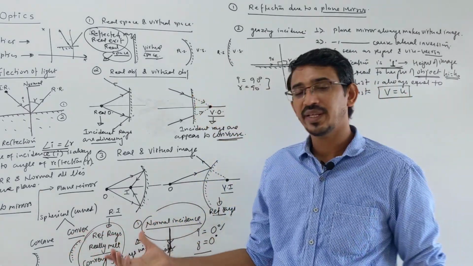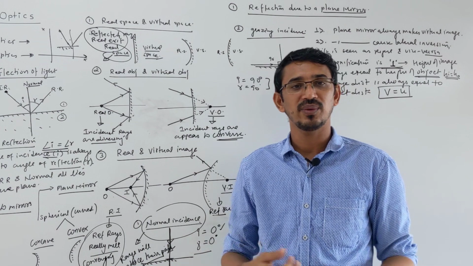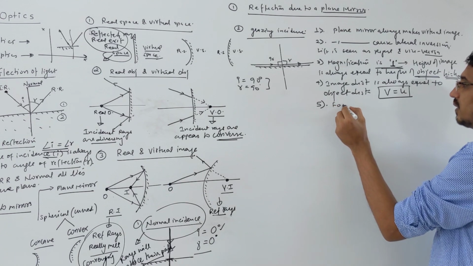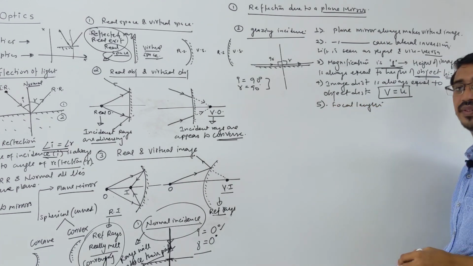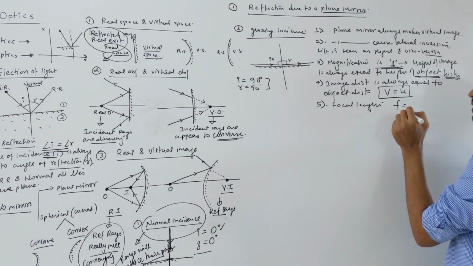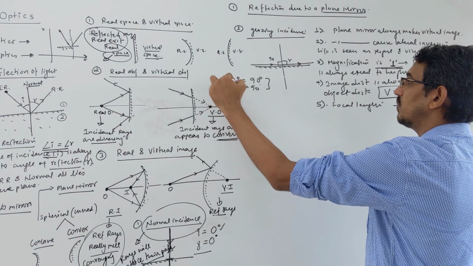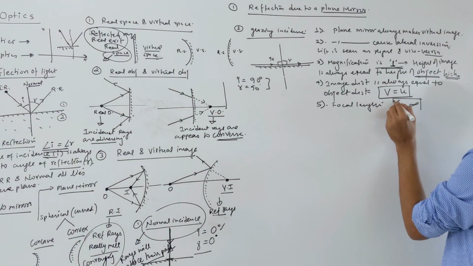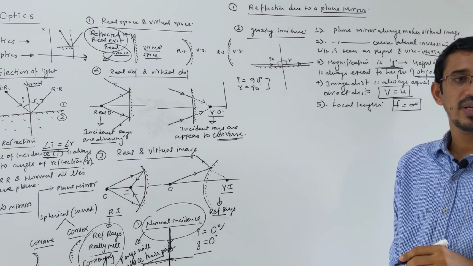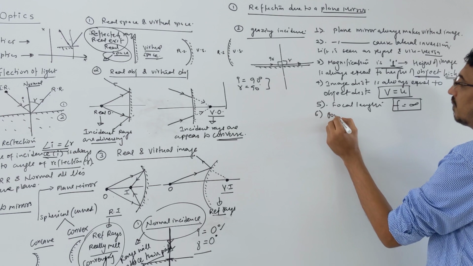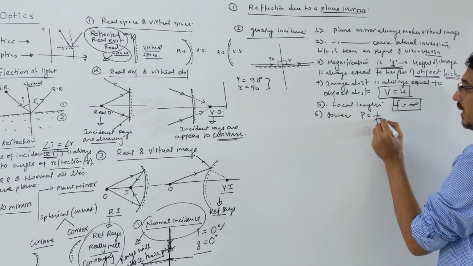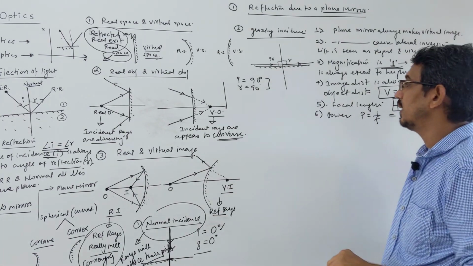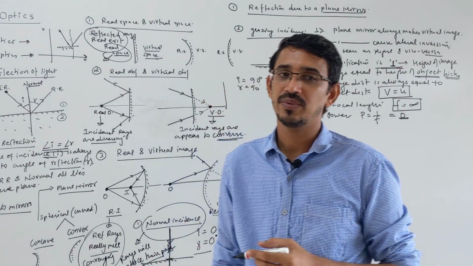Later when we learn these, we will talk about their power and focal length. So if somebody asks you what is the focal length of a plane mirror, f will be what? Focal length is where the focus is, where the rays really meet. So it is infinite, we know. Then we have the focal length and power relation. If somebody asks what is the power of a plane mirror, power is 1 by f, so it is 0. The power of a plane mirror is 0.